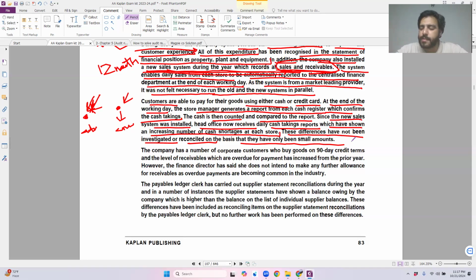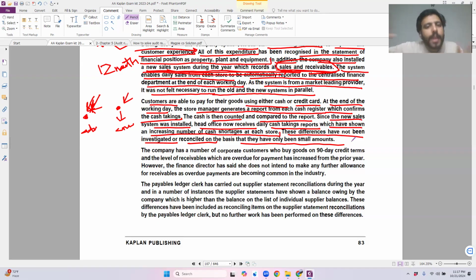So I'm going to simply state that there is this risk that the cash balance within the statement of financial position is overstated. And because of this fraud, any cash that has been lost should have been recorded as an expense. Yes or no? If I am losing something to fraud, that is now becoming my expense.